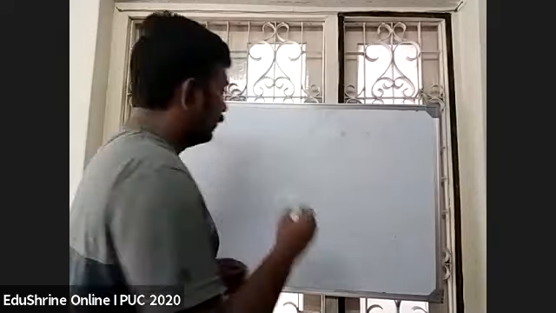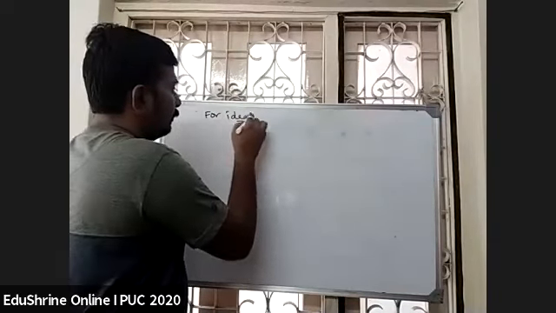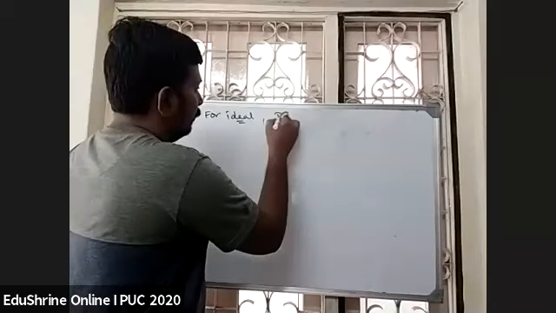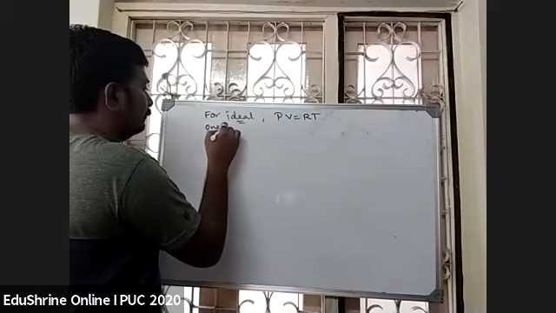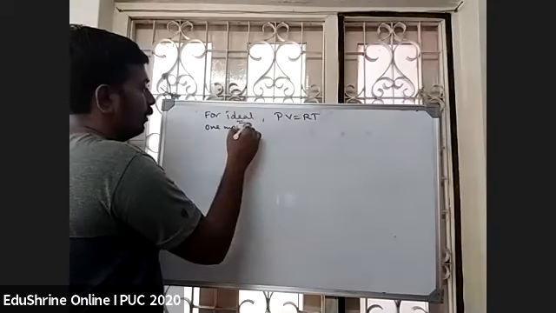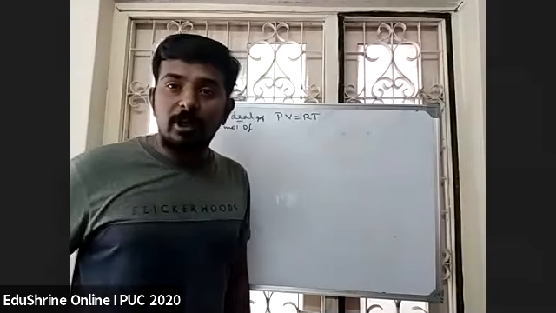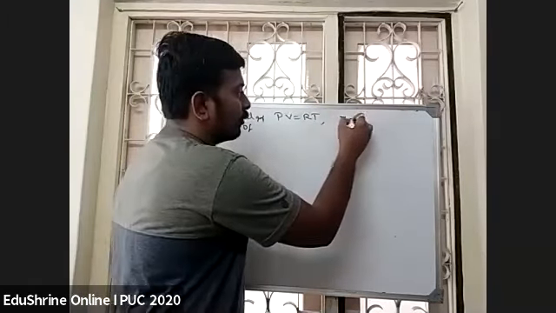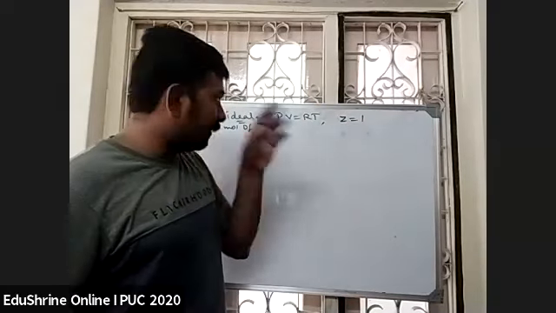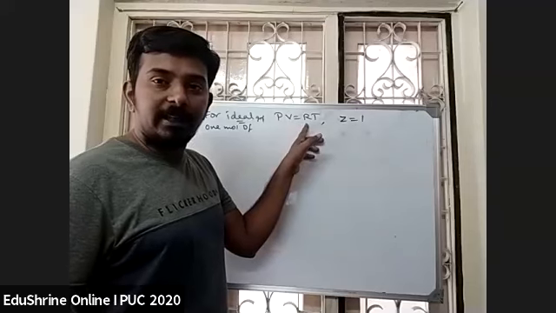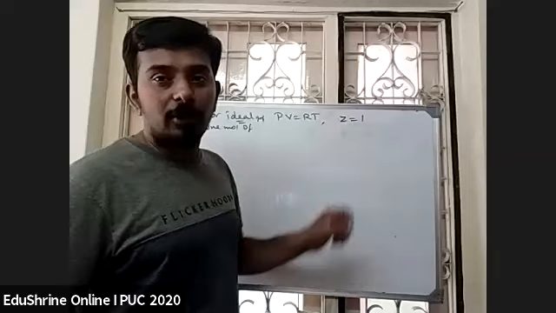Here, students. So for an ideal gas, PV is equal to RT for 1 mole. For 1 mole of ideal gas, PV is equal to RT. That means what must be the value of Z, students? The value of Z must be 1. Actually, PV is equal to ZRT. When Z value is 1, it will be an ideal gas. So for an ideal gas, Z value is always 1.